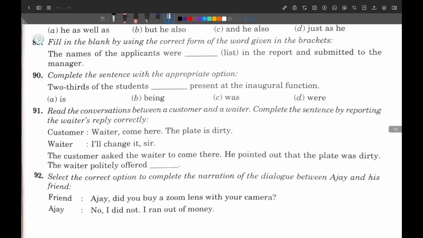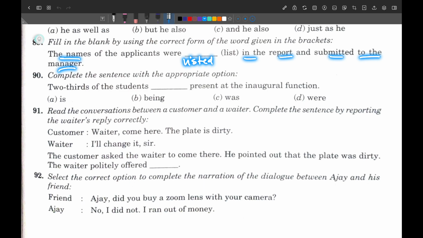Next, number 89. The names of the applicants were in the report and submitted to the manager. The names of the applicants were listed. The names of the applicants were listed here.